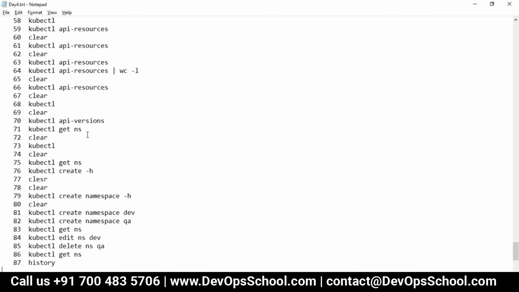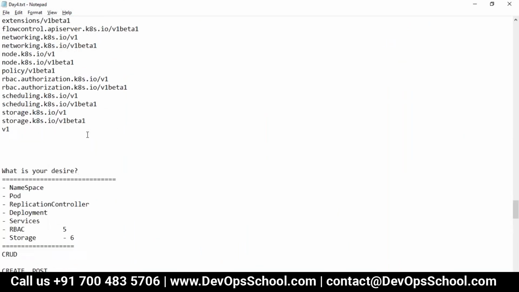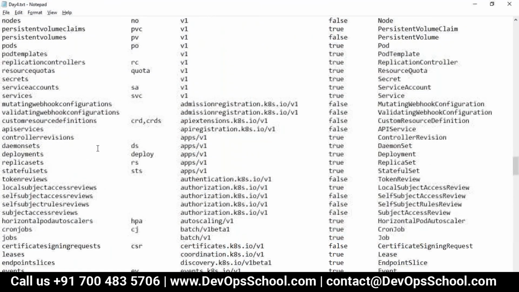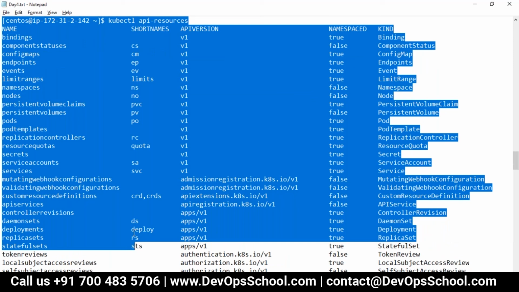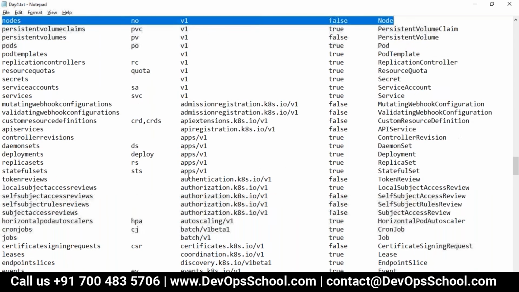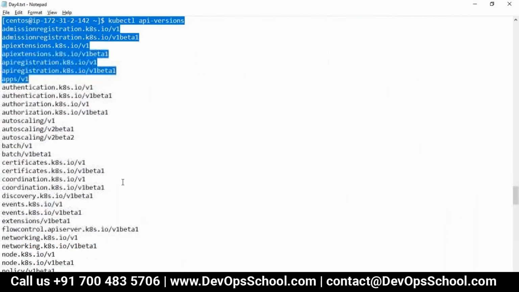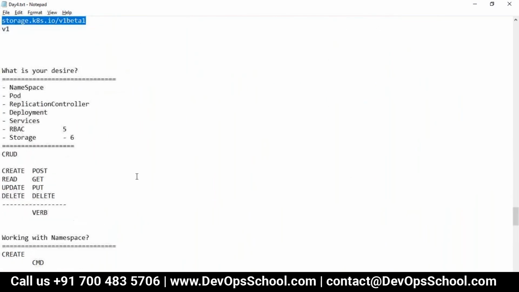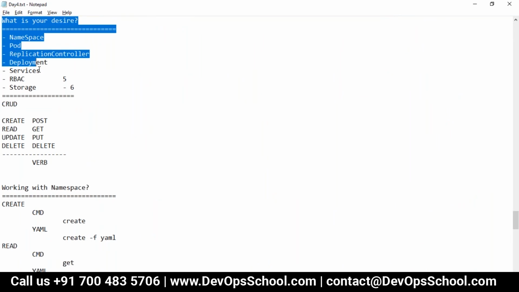So guys, now I hope you know what the resources are which are available, what the name of the resources is, what the short name is, what the API version is, whether namespaced is true or false, and kind is what is used for the YAML actually. And then their versions also, you have the supported version. And these are the things which we are going to do in the next 5 days. Sorry, the next 1.5 days.